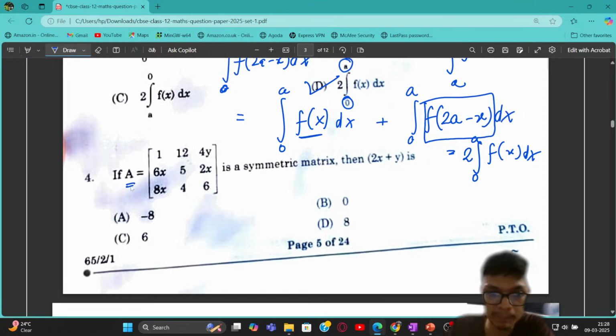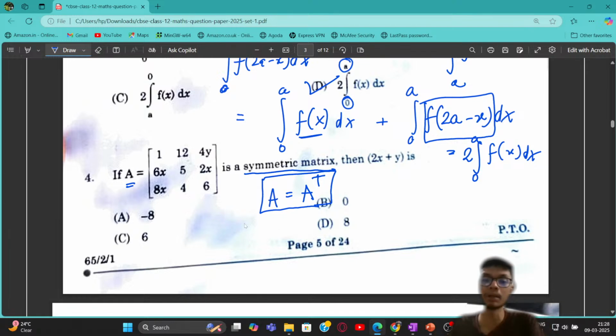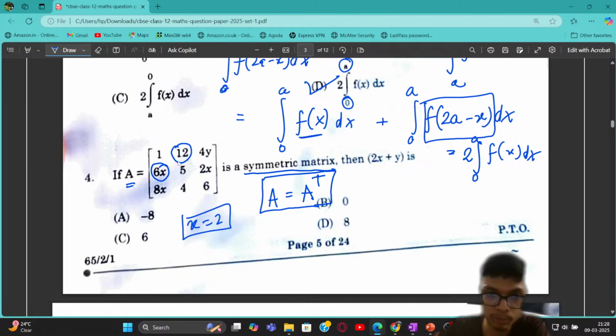So there is a square matrix, and it's a symmetric matrix, right? We know the definition of a symmetric matrix: the same matrix should be equal to the transpose of the matrix. Whenever a matrix's transpose is equal to the same matrix, we call that matrix a symmetric matrix, right? So over here, we just need to equate the non-diagonal elements, right? So 12 should be equal to 6x. From here, you'll get x equal to 2, right?